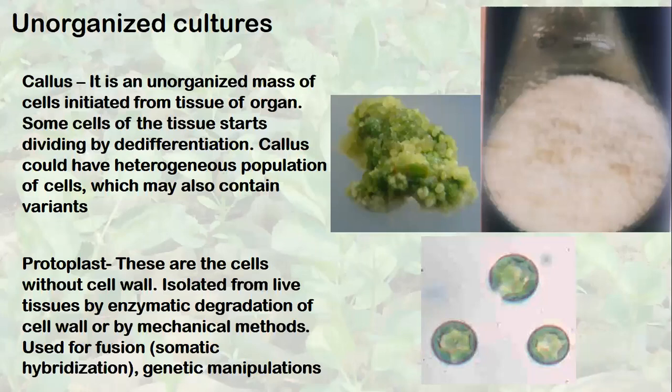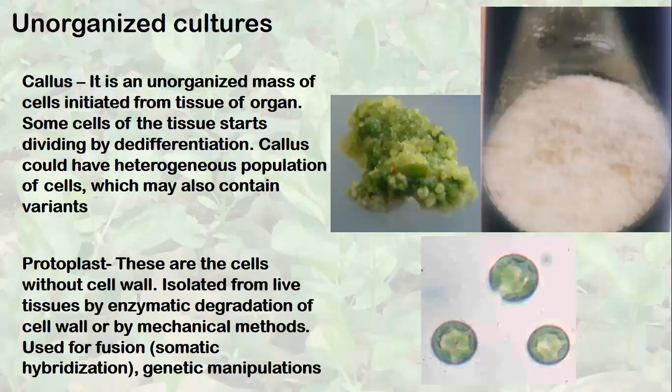But when these differentiated cells are reverted back to a generalized cell, that means these cells can now perform other functions also, or can be routed to perform other functions. This process is called de-differentiation, and the cells are called de-differentiated cells. So callus starts with the process of de-differentiation.